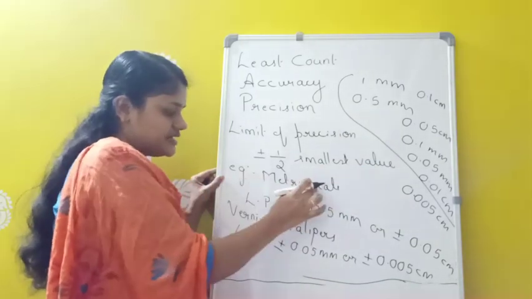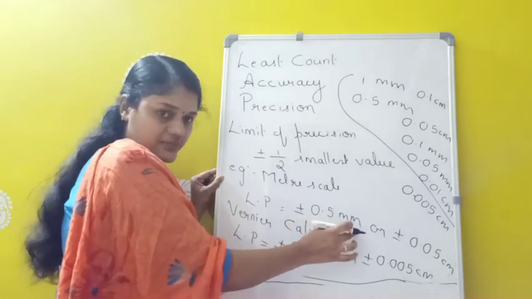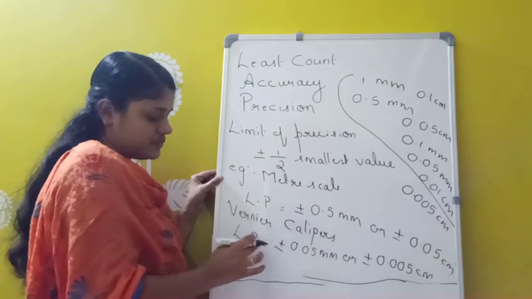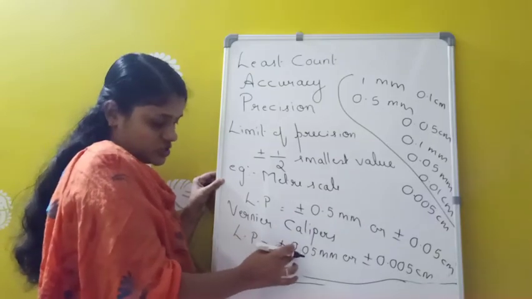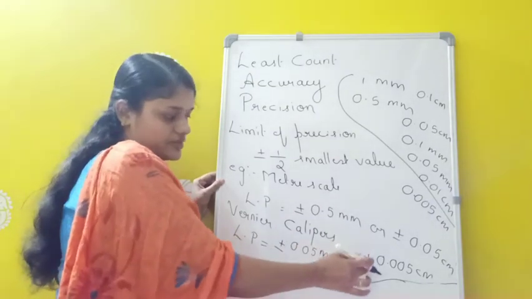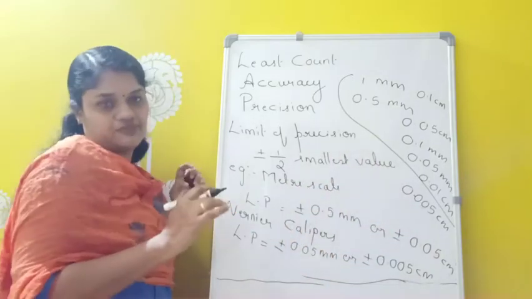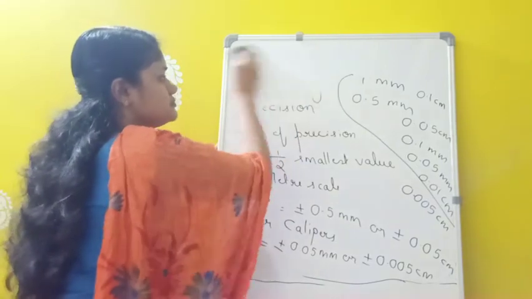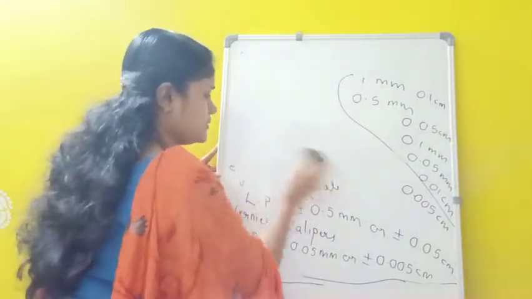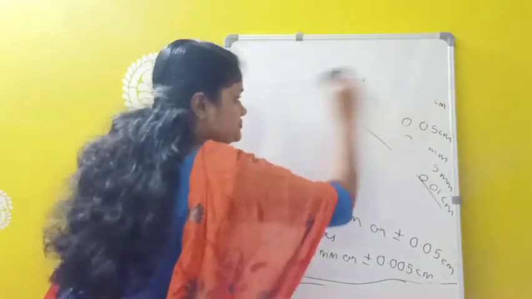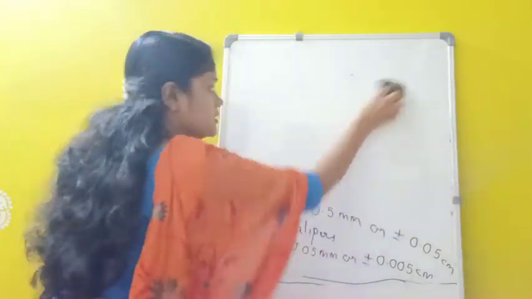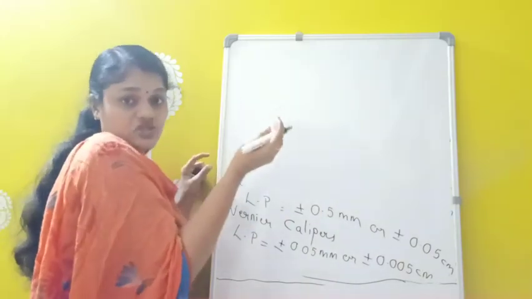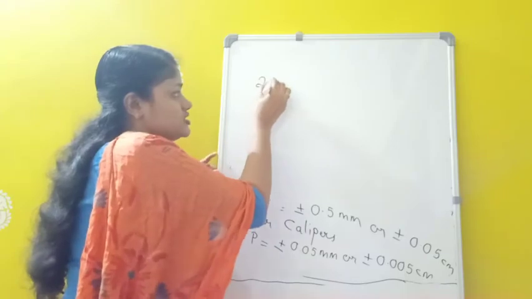Okay. So for meter scale it can be written as plus or minus 0.5 millimeter or plus or minus 0.05 centimeter. Similarly, for vernier calipers, limit of precision is plus or minus 0.05 millimeter or plus or minus 0.005 centimeter. Okay. So for example, suppose I am measuring a length using meter scale and I am getting the length as how much?